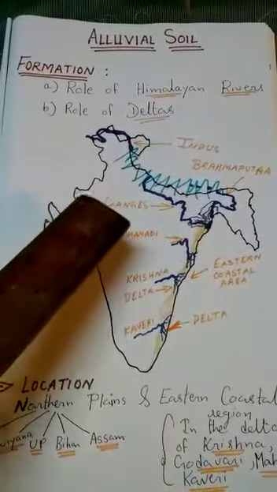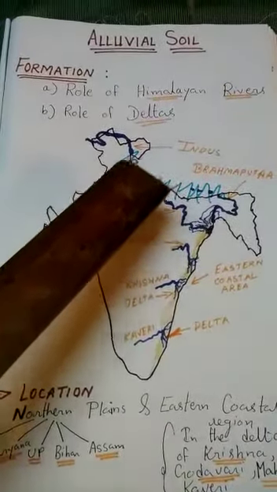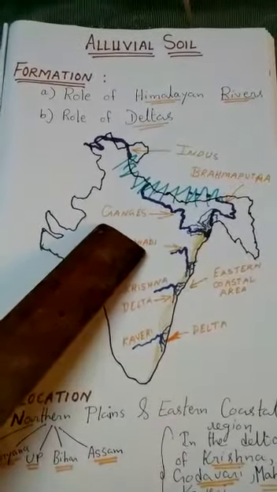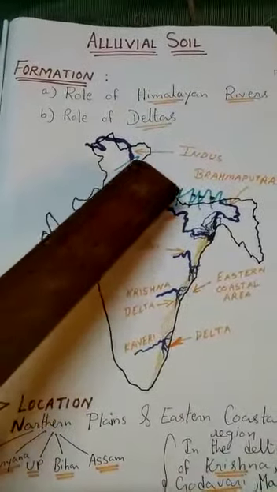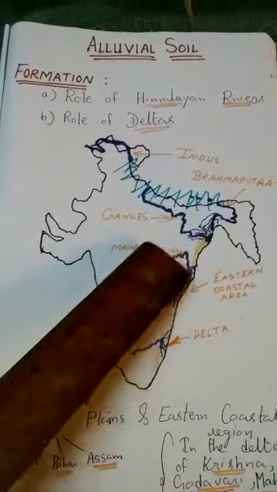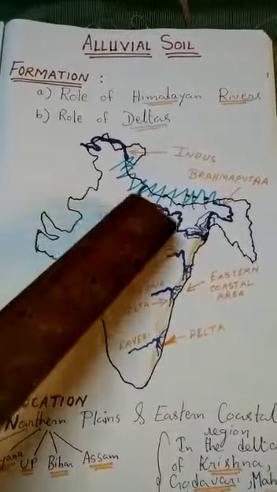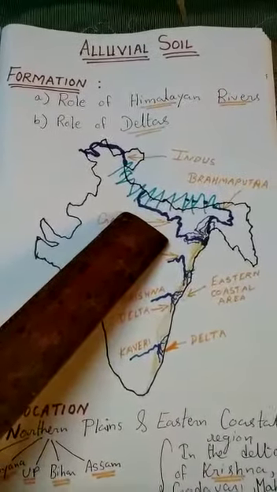Look students, when they flow, they bring along with them sand, silt, and clay. And where do they deposit it? They deposit it in the northern plains. So in the northern plains we find the alluvial soil. Is it clear to you, students?